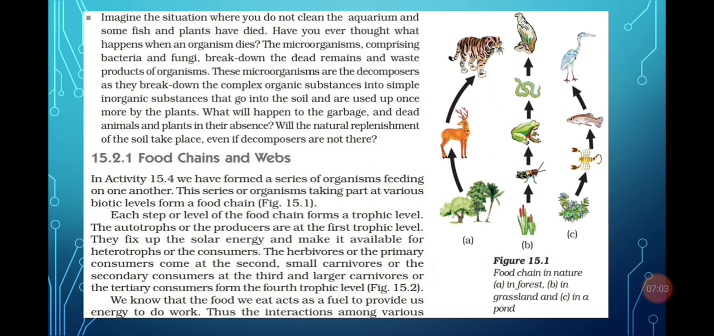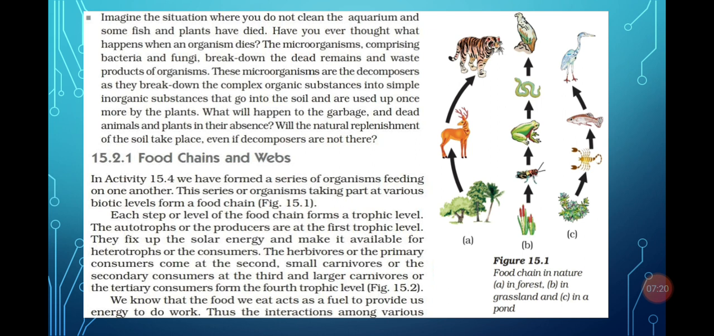Now the next topic is food chain and food web. So what is a food chain? The food chain is the interaction of various trophic levels in the environment. Again I am repeating, what is a food chain? A food chain is the interaction of various trophic levels.